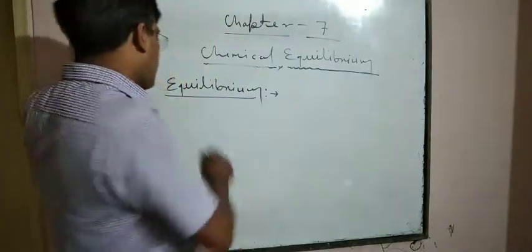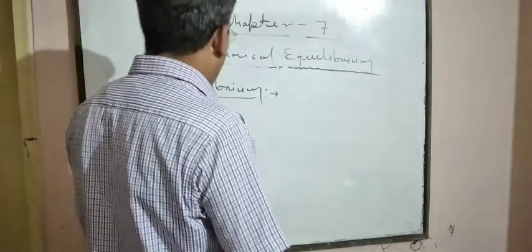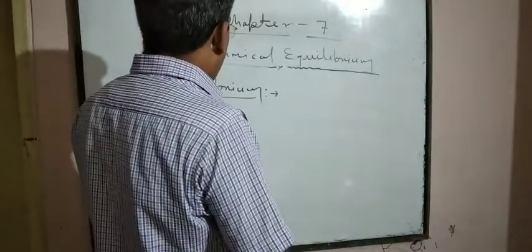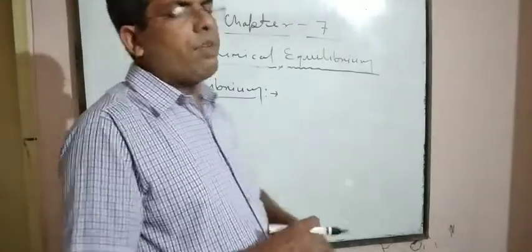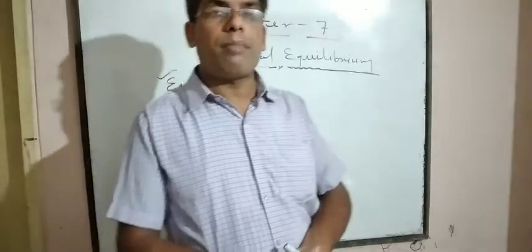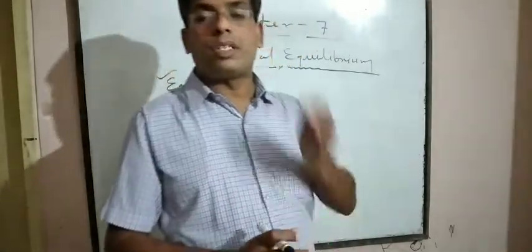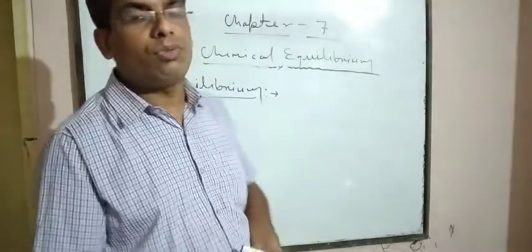That is known as equilibrium. When equilibrium is established in any reaction, whatever concentrations of reactants and products are present remain constant. They do not change with respect to time.